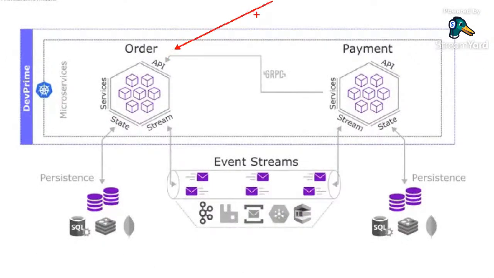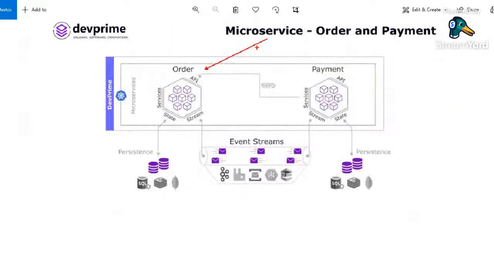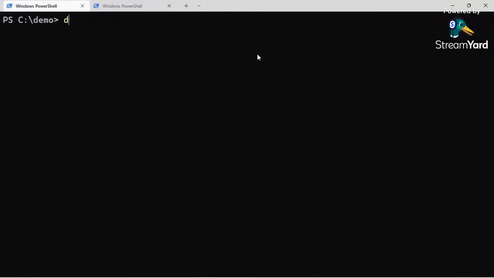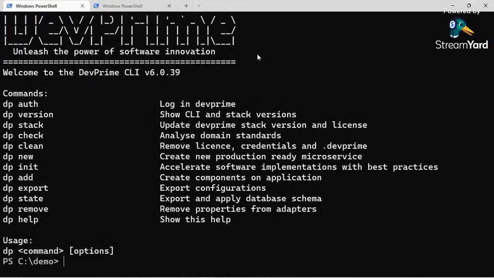The first step, we're going to create the order microservice. In order to do that, allow me to introduce you to the DevPrime CLI. DevPrime CLI is a command line interface which accelerates our development process in our daily routines.